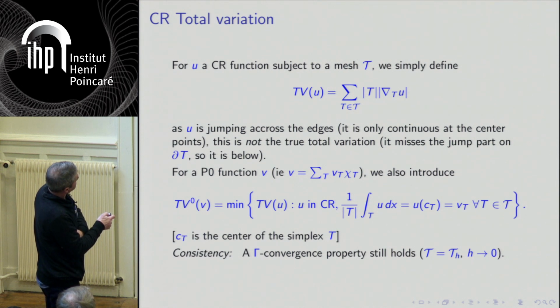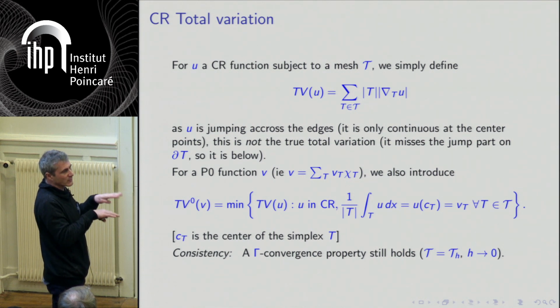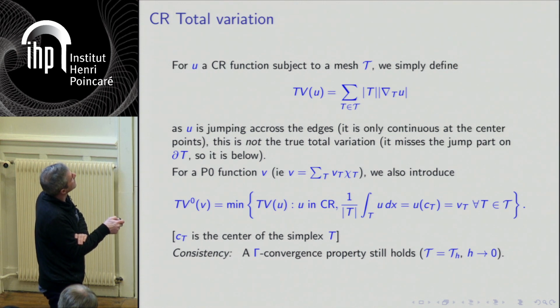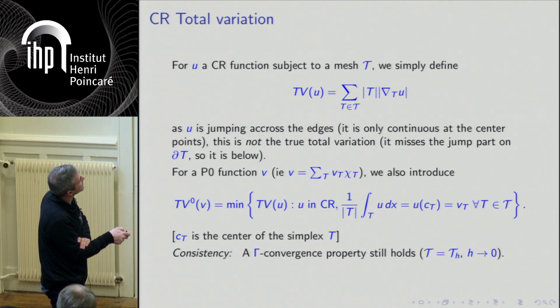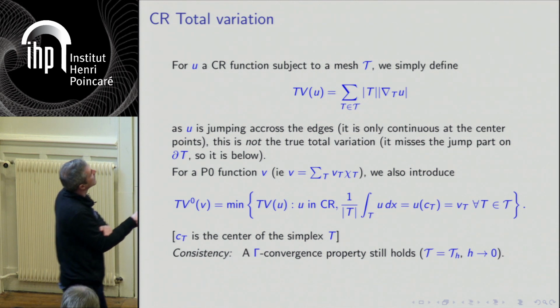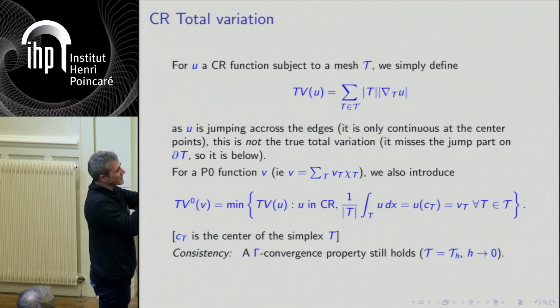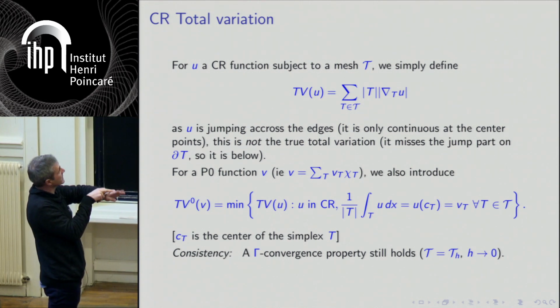So for technical reasons, I also introduce, for a P0 function, where P0 means piecewise constant, the minimum of these things over all Crouzeix-Raviart functions which have the same average on the triangle. So you see, on the triangle you have an affine function, and its value at the middle is the same as its average.